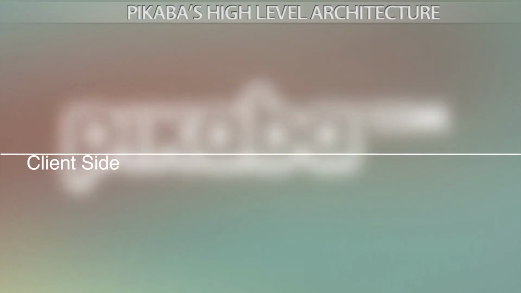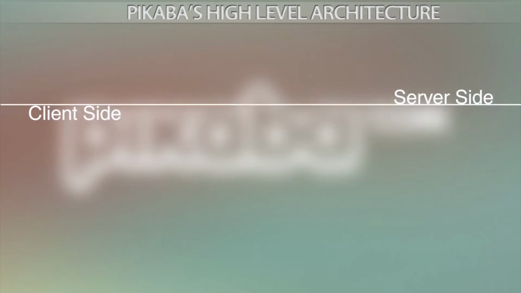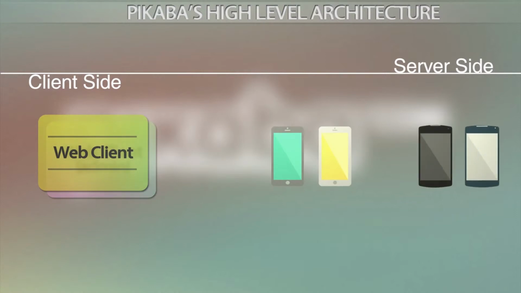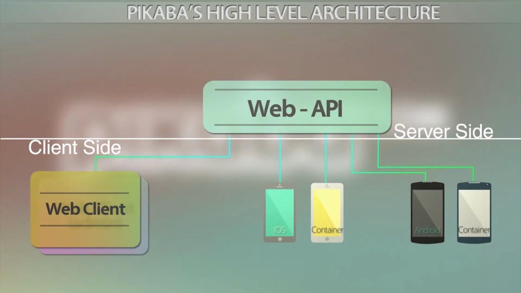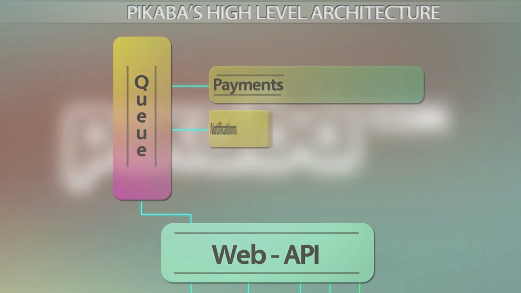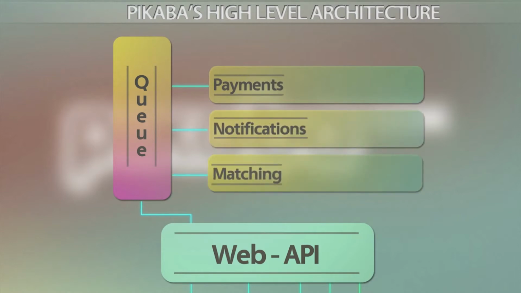Now let's take a look at the architecture of the application. It consists of client-side and server-side. We have 6 types of clients here. 2 of them are web clients, one for users, the other one for administrators. Also, we have 2 apps for each mobile platform, a native app and a shell app. All client applications make queries and receive data from the Web API. It sends complicated tasks to the queue and deals with the rest itself. As an example, tasks sent to the queue can be payments, notifications, matching, etc. There's a separate server component for each task, which is responsible for the accomplishment of this task.